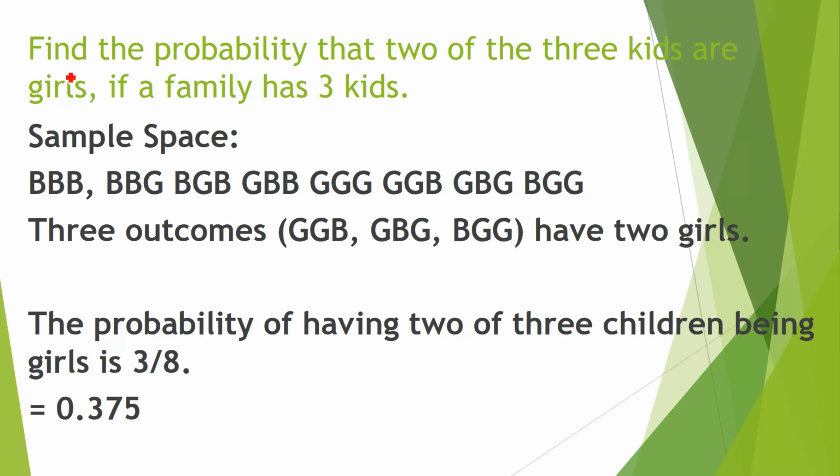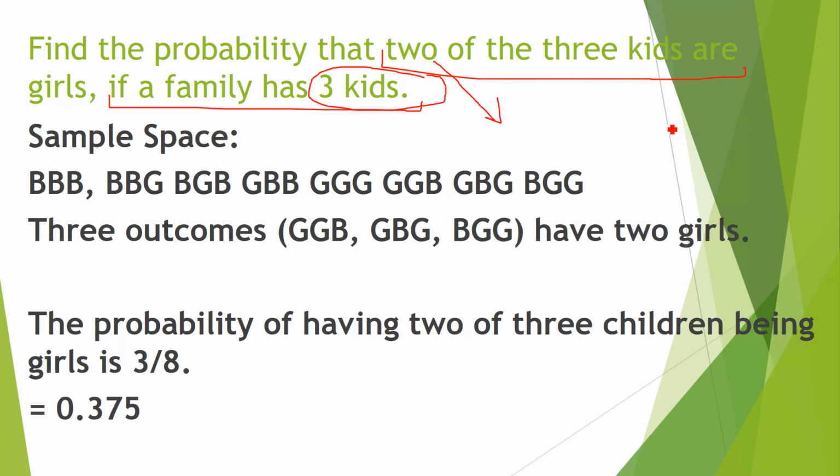Here I will show you. The question is: find the probability that 2 of the 3 kids are girls. If a family has 3 kids, then 3 is the fixed number of trials. You can say the first condition is 3 kids. You have to find the probability that out of 3 kids, there are 2 girls. In the sample space, there are 8 total possibilities. Maybe all 3 are boys, maybe 2 are boys then a girl, boy, girl, boy. So there are a total of 8 possibilities.